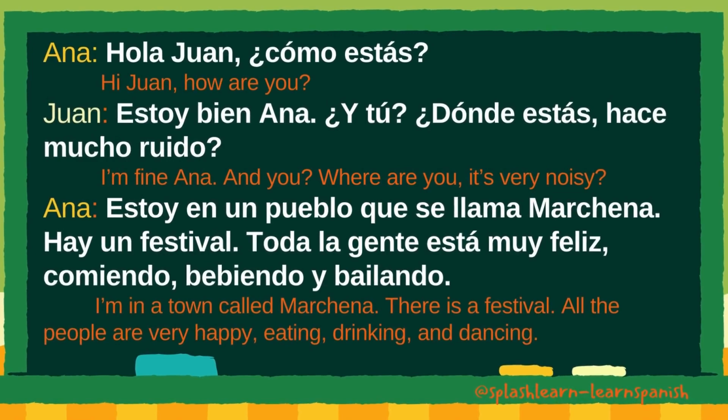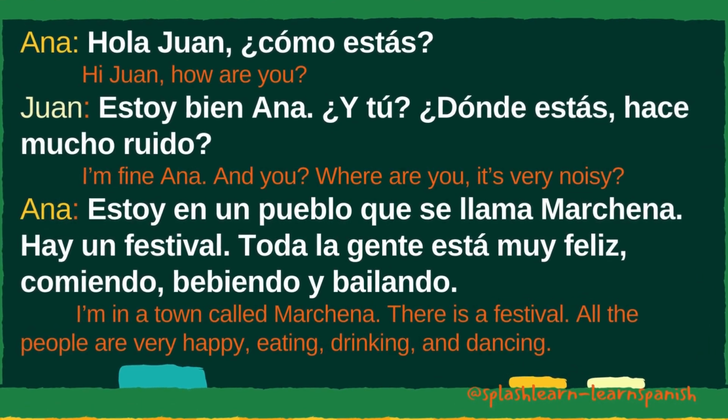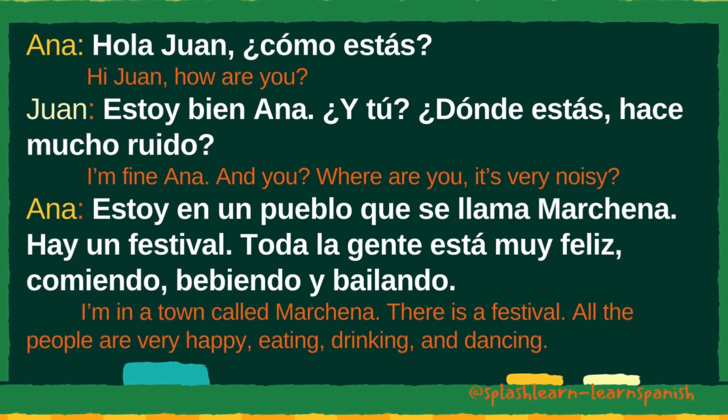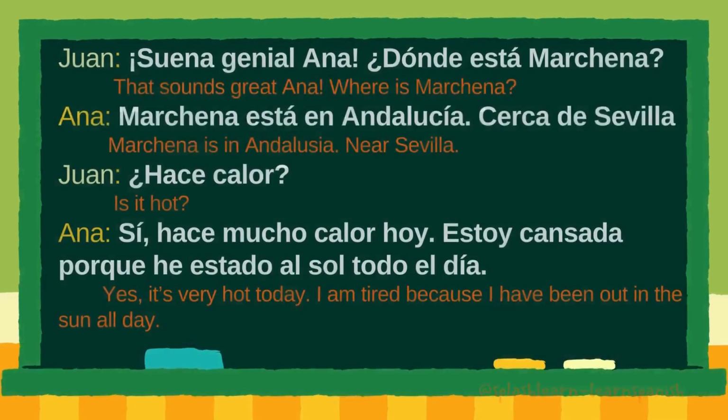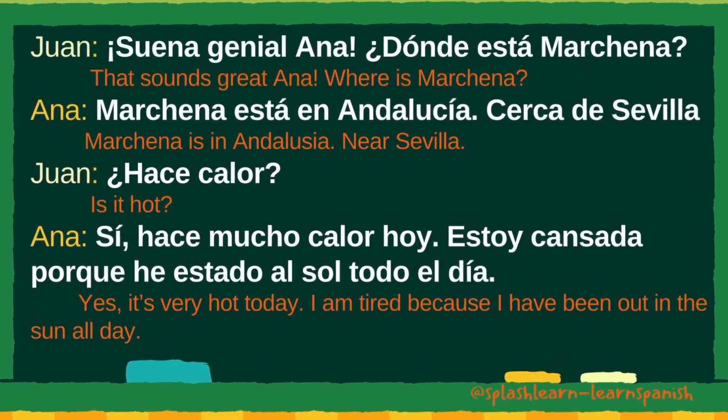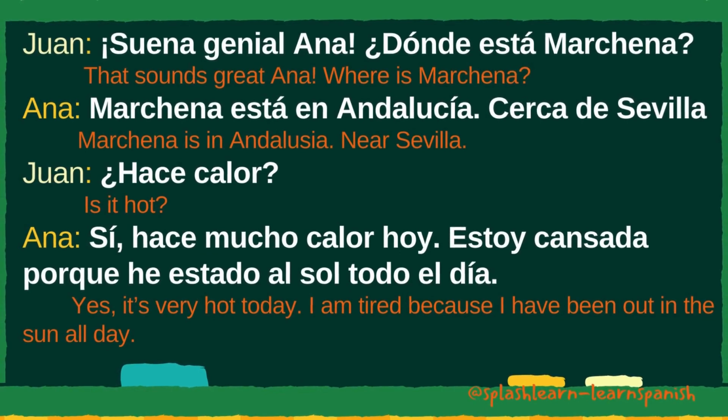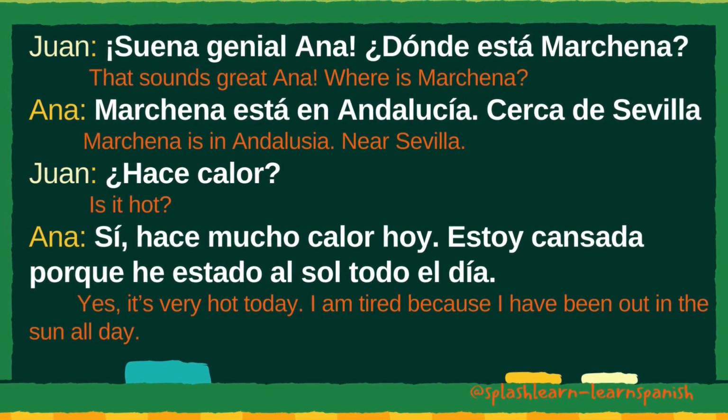Hola Juan, ¿cómo estás? Estoy bien, Ana. ¿Y tú? ¿Dónde estás? Hace mucho ruido. Estoy en un pueblo que se llama Marchena. Hay un festival. Toda la gente está muy feliz, comiendo, bebiendo y bailando. Suena genial, Ana. ¿Dónde está Marchena? Marchena está en Andalucía. Cerca de Sevilla. Hace calor. Sí, hace mucho calor hoy.